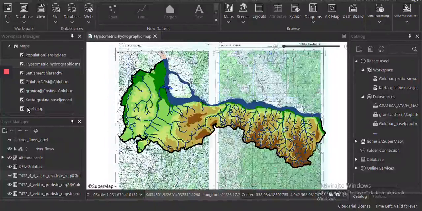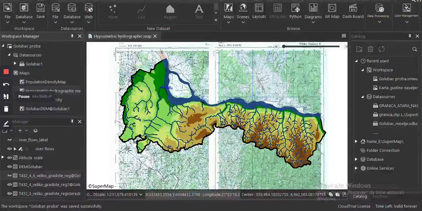The first map to be presented is a hypsometric hydrographic map. A hypsometric hydrographic map is a physical geographic map drawn by a combination of two methods: the method of isolines and the color method. A characteristic of the municipality of Golubac is a lot of small river flows. This map consists of 4 layers: municipality border, river flows, Danube, and DEM, or digital elevation model.